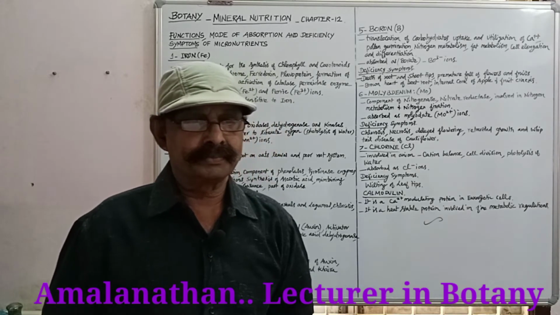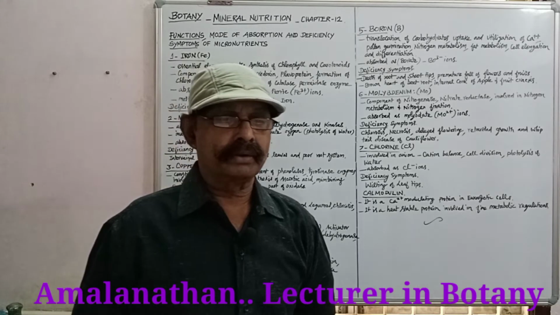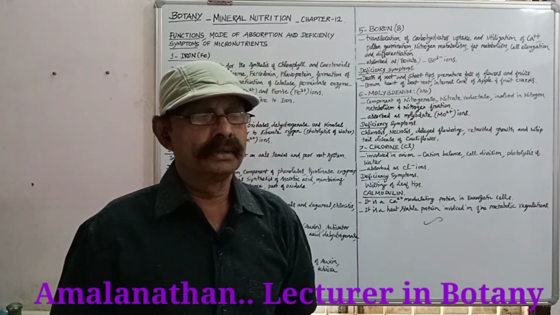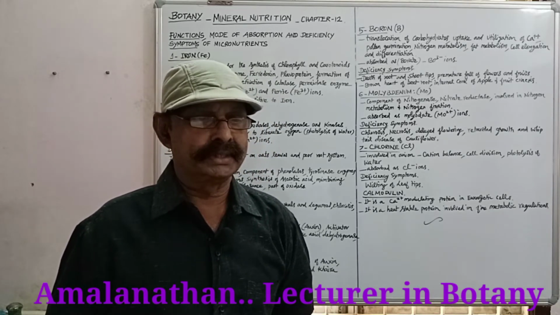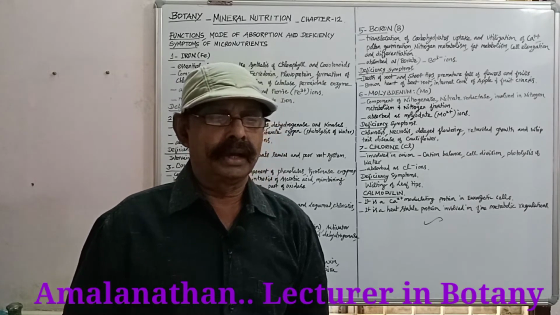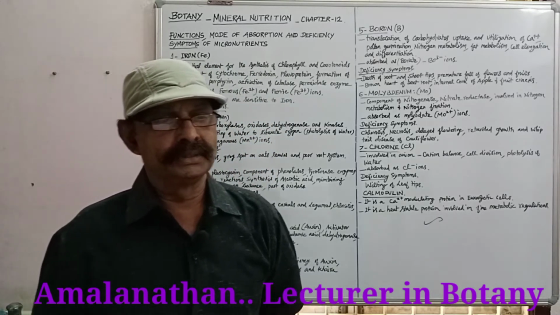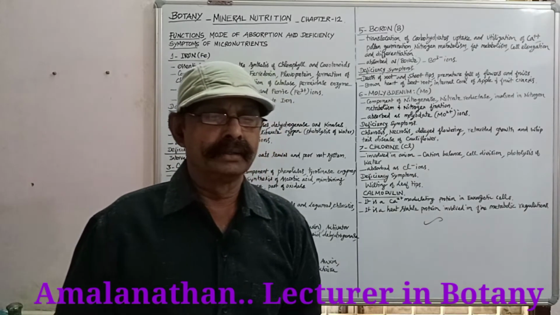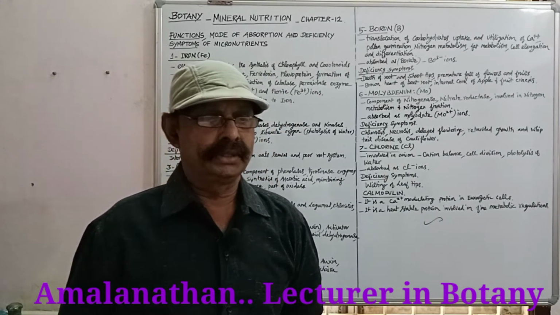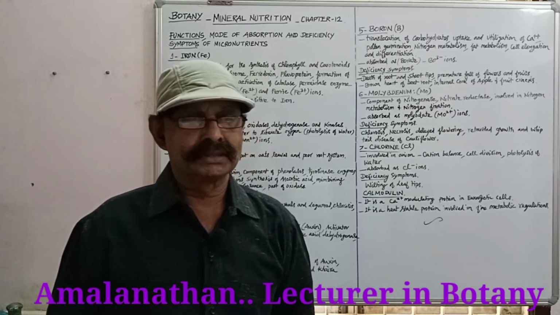Deficiency symptoms: dieback of citrus, reclamation disease of cereals and legumes.